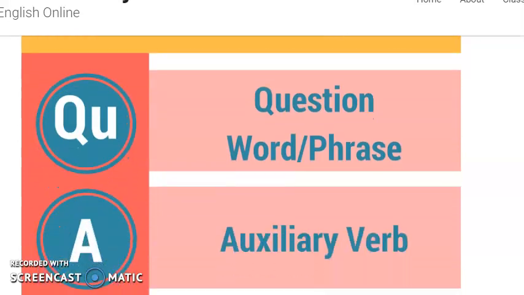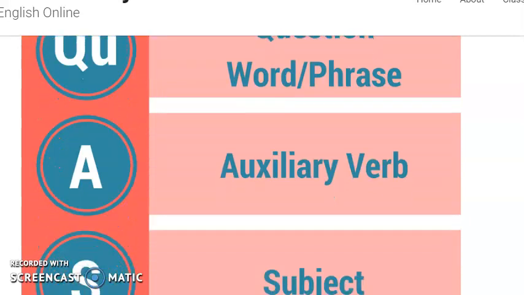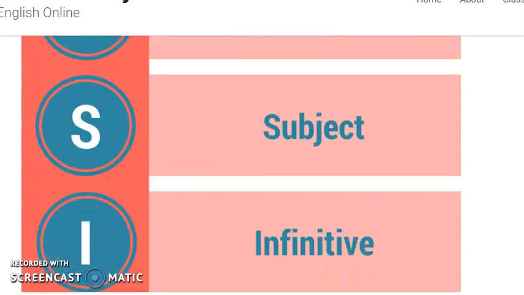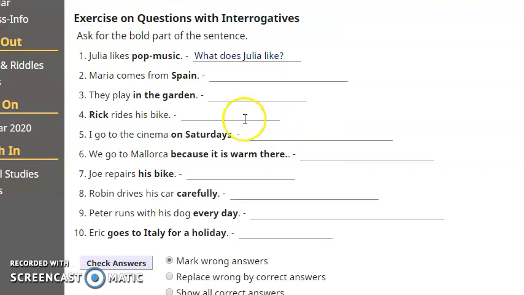Auxiliary. In particular, we have studied do, does for the third person singular. Subject. Infinitive. Yeah? So today, let's try with an exercise. In particular, this exercise. Let's start with a difficult exercise. No, come on, it's not difficult.